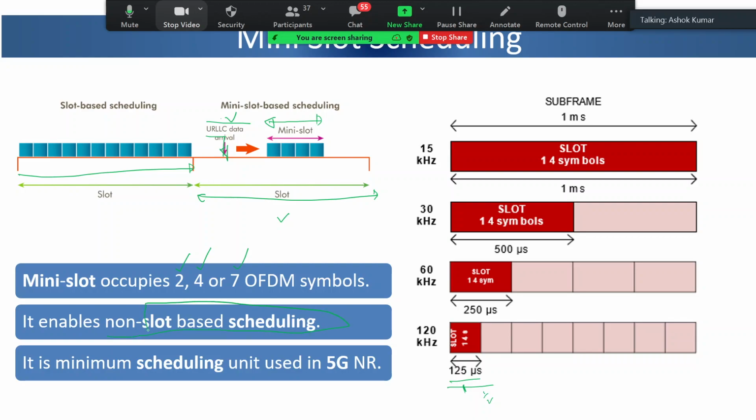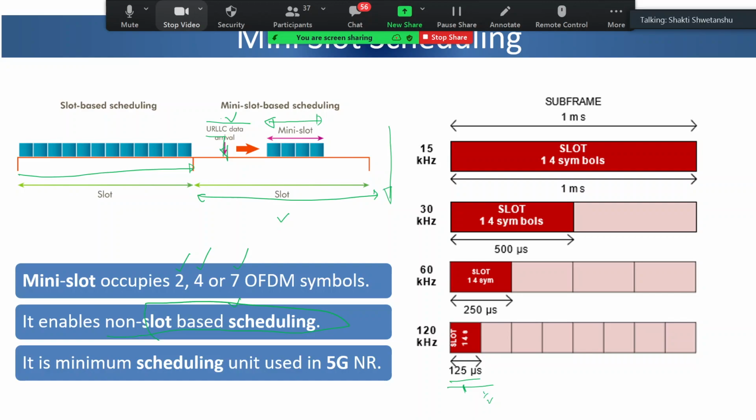Last time also there was some question. In this case there is a concept of non-slot based scheduling, particularly for URLLC, and this becomes the minimum scheduling unit in 5G new radio. Any question on these two aspects from any of you?